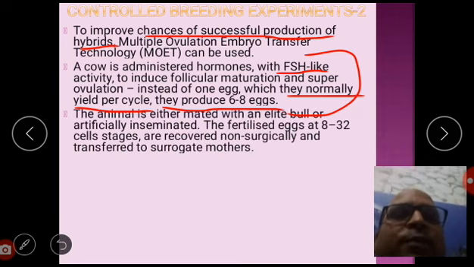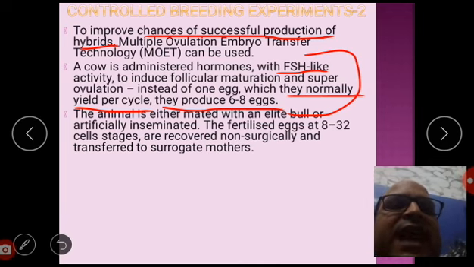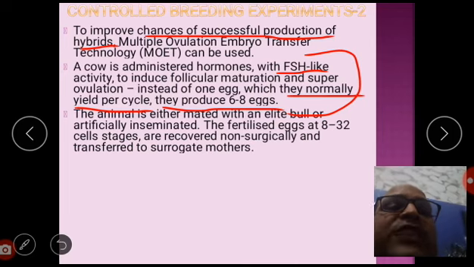Now the animal is either mated with an elite bull or artificially inseminated. The fertilized eggs at 8 to 32 cell stages are recovered non-surgically and transferred to a surrogate mother.